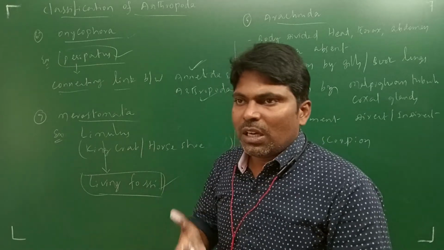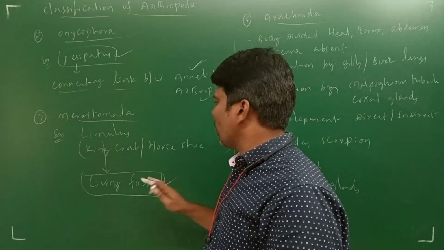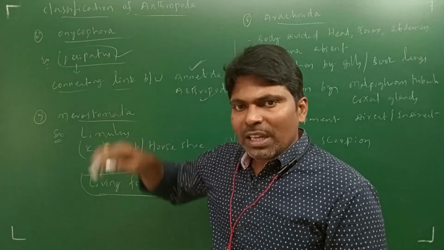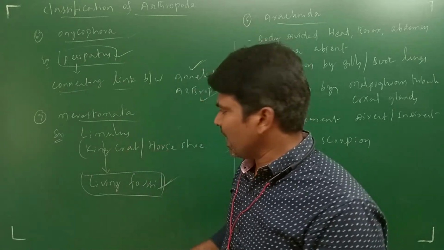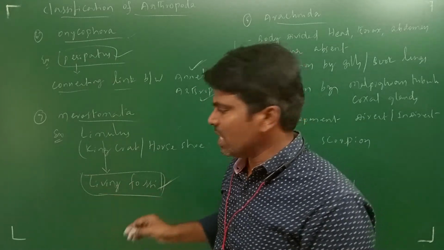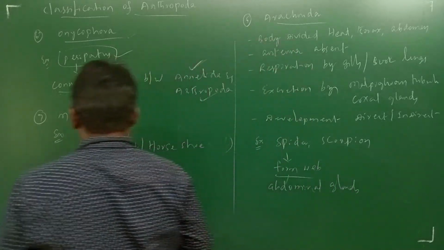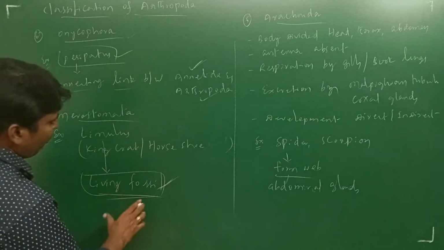But in these organisms there are no such changes; how the organism was once upon a time is how it exists still, without any modification. So that's why it is considered a living fossil.